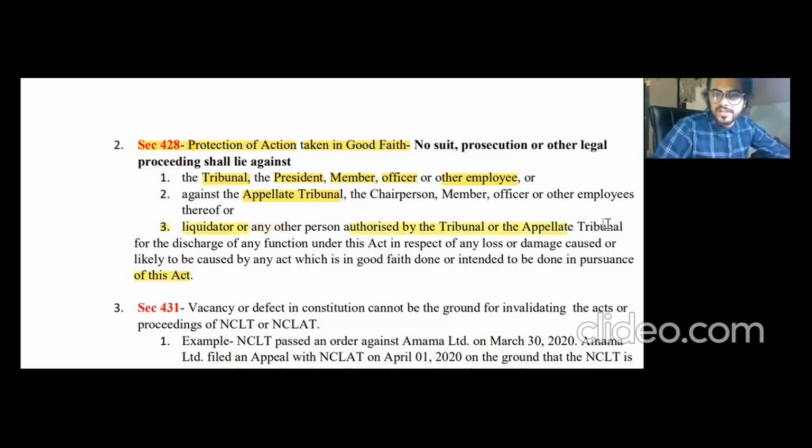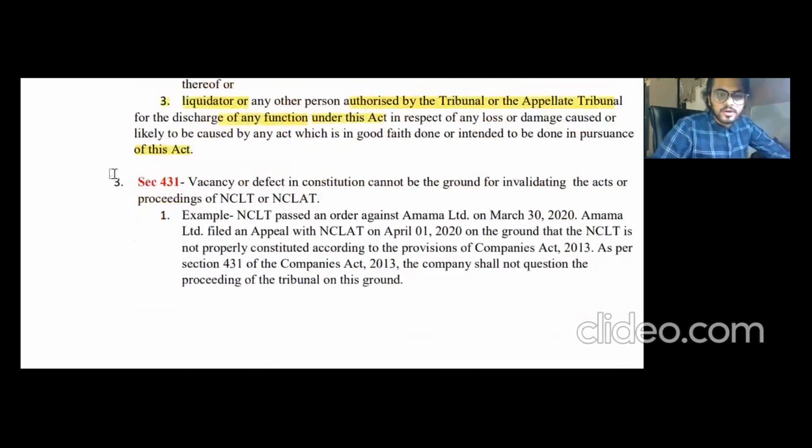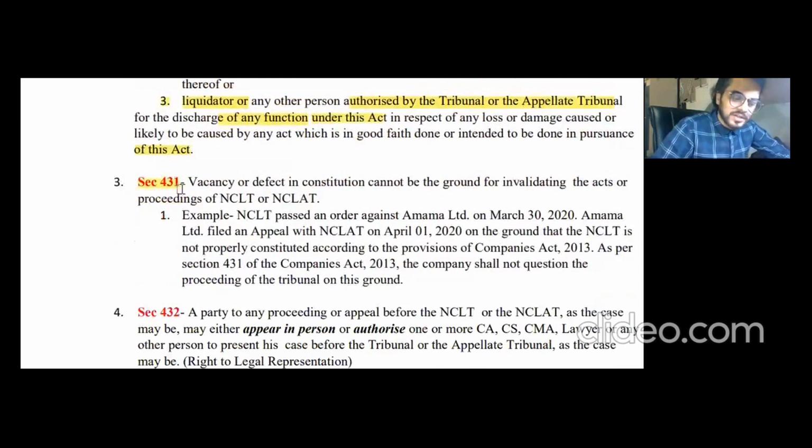All right, which are authorized by the tribunal or the appellate tribunal for the discharge of these functions under this Act, if the same was taken in good faith. All right. Section 431 says that if there was any vacancy in NCLT or NCLAT, the same cannot be used against the NCLT or NCLAT. It cannot be used as a ground for invalidating the acts.